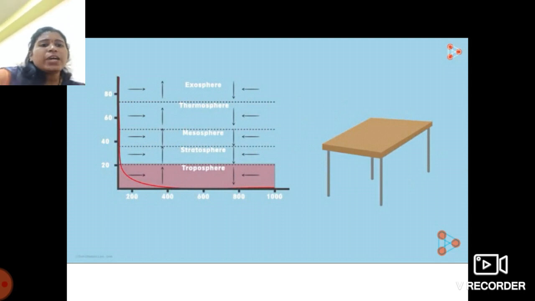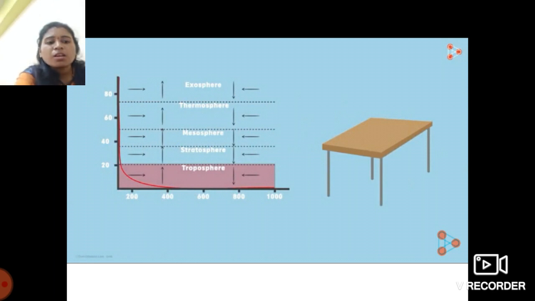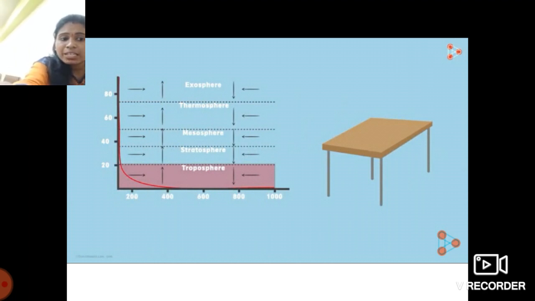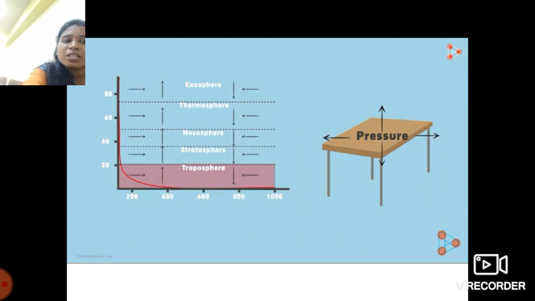A little while ago, we said that the pressure exerted at any point above the earth's surface is equal in all directions.